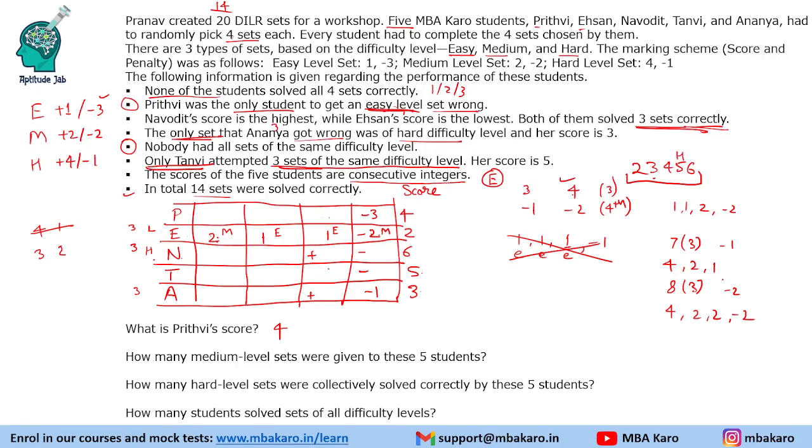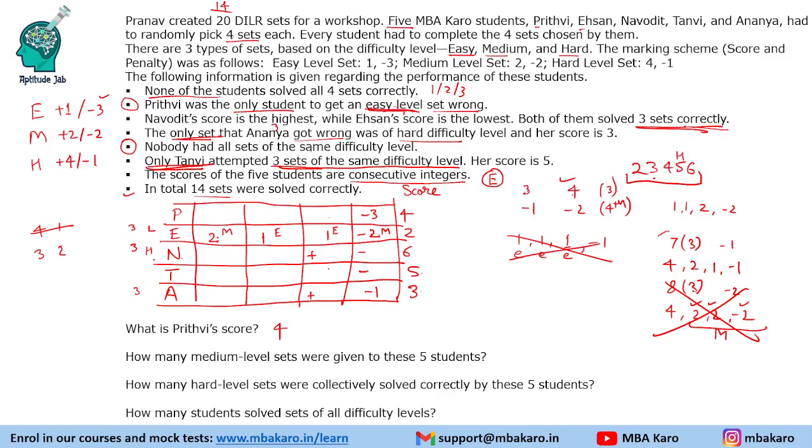So, if you take this condition, now in this scenario, 2, 2, 2, these are all medium level sets. So if you get correct, you get 2 marks. If you get a medium level set incorrect, you will get minus 2 marks. Okay. So again, that is not possible, because again this condition, only Tanvi attempted 3 sets of same difficulty level.